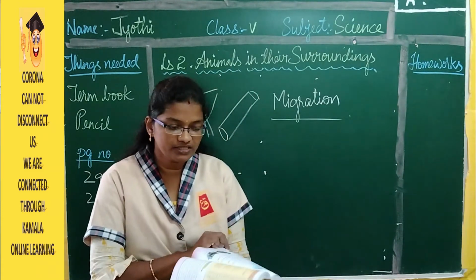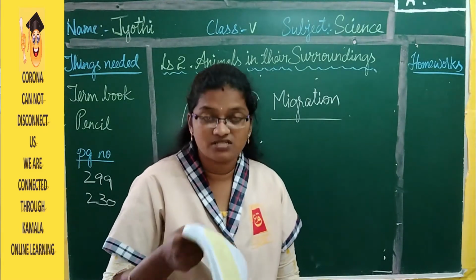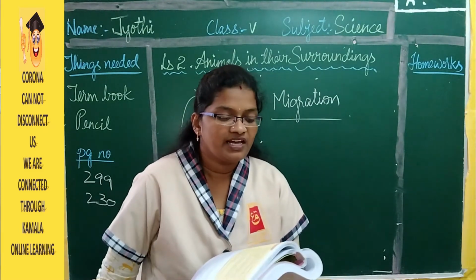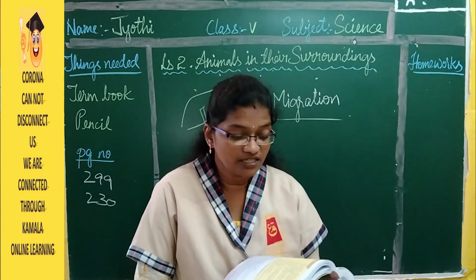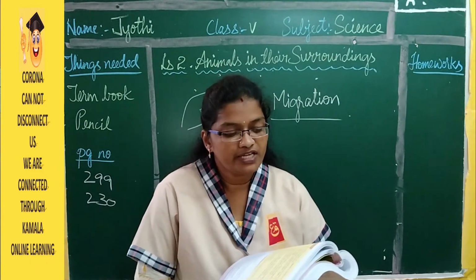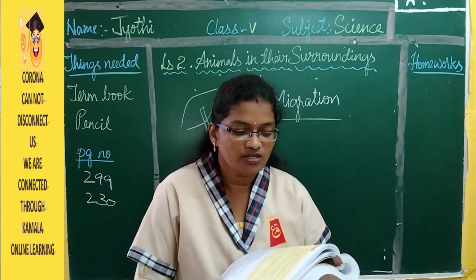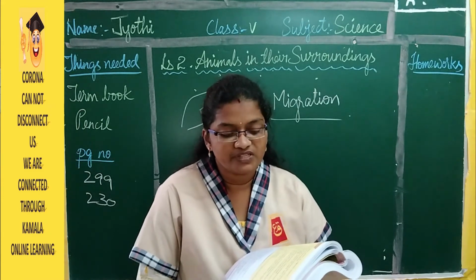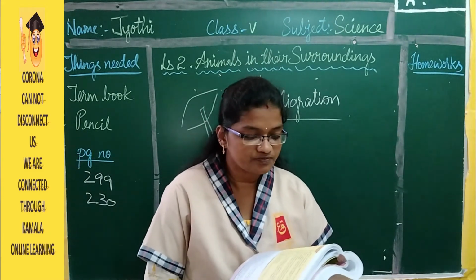So this is about the lesson, and here you can see the new words on page 301. Habitat: the place where an organism lives, feeds and reproduces. Camouflage: a way in which some animals are colored and shaped so that they cannot be easily seen in their natural surroundings.